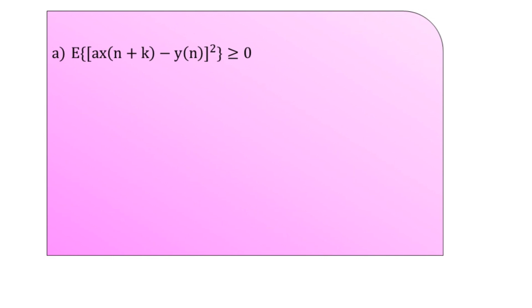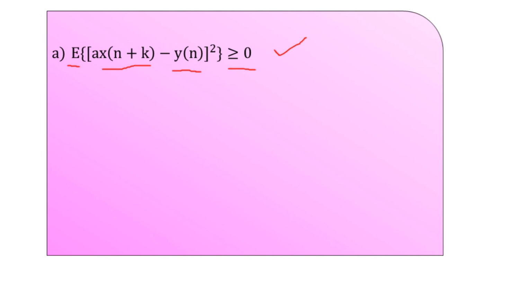In this mathematical relation, we are finding the expected value of the square of the bracket that involves a into x of n plus k minus y of n. As the expected value is also called the mean, it is nothing but averaging, and this is squared inside, so it is always non-negative. Therefore we have represented it to be always greater than or equal to 0. So this is the relation we have written from the given details.